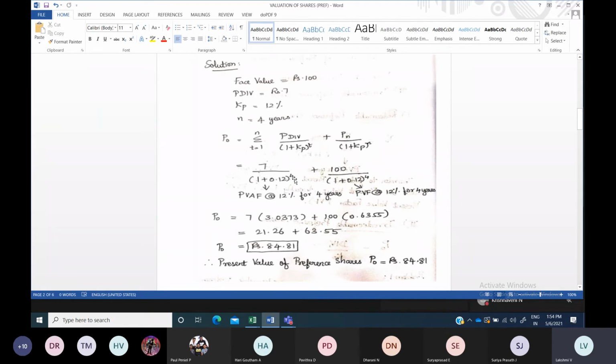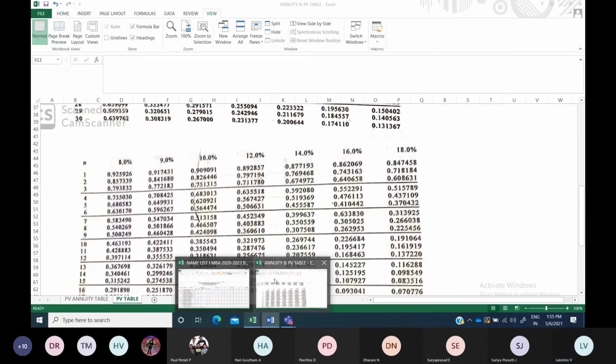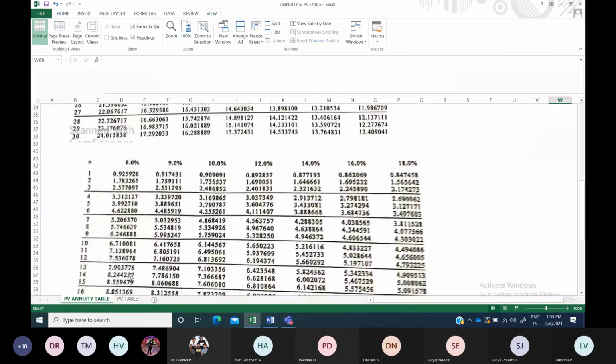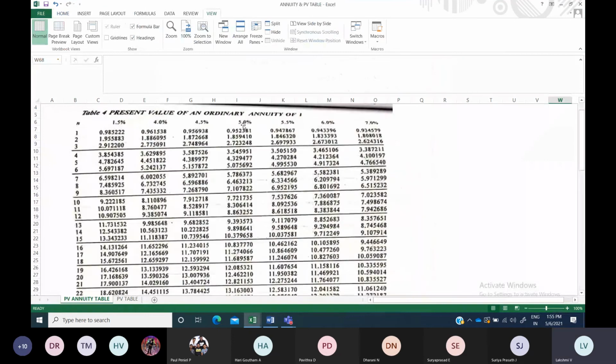Whether it is 4 years, 10 years or 12 years, instead of calculating manually for every year you use the annuity factor table. Now let us see what 12% for 4 years comes to. This will be your annuity table. There are various headings: future value of rupee 1, present value of rupee 1, ordinary annuity, and so on.